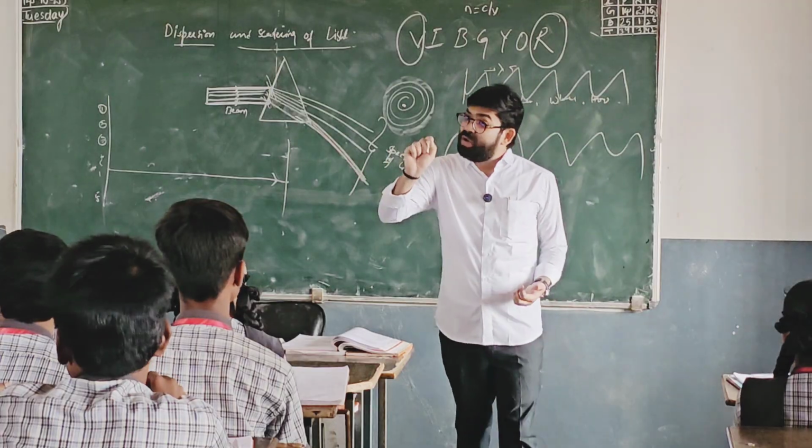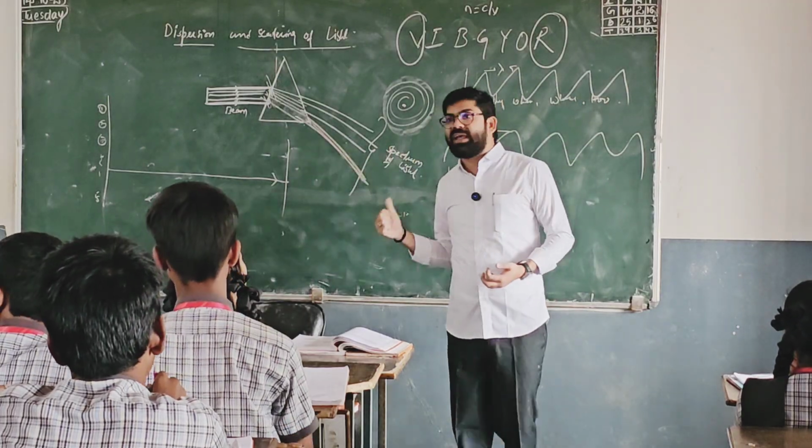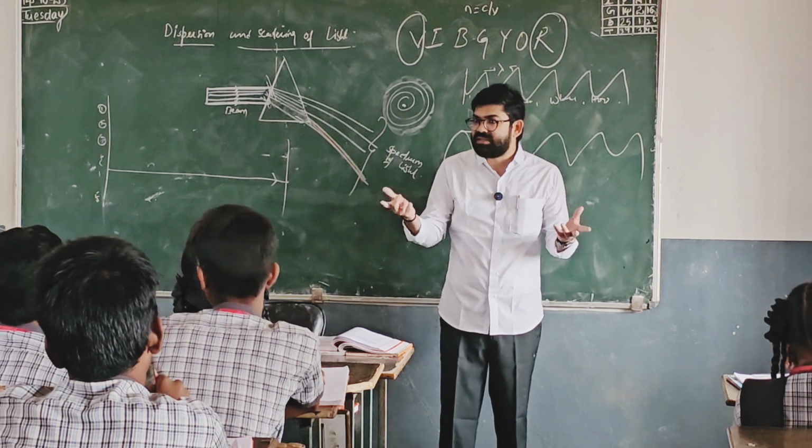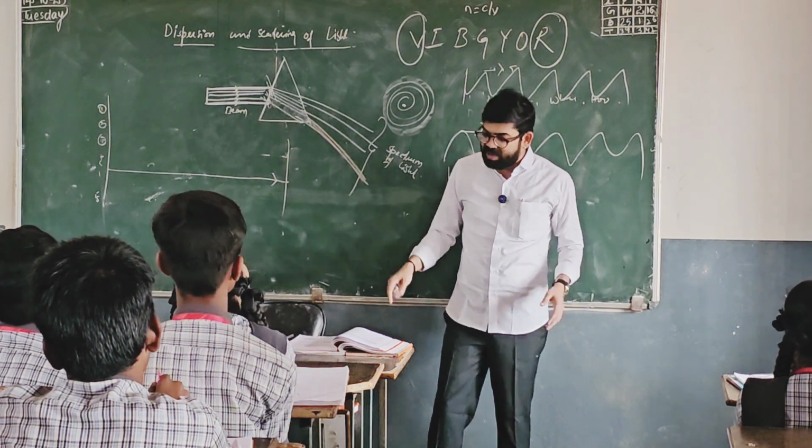So we can see all colors only in white light, whereas if we send some other color, it will not split into different colors because it is having only one color.